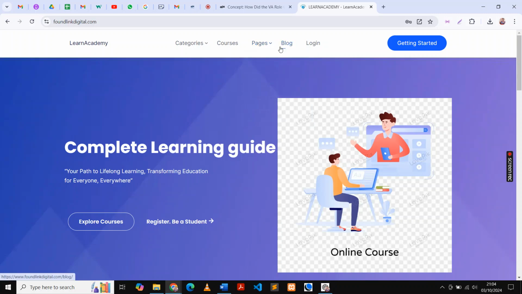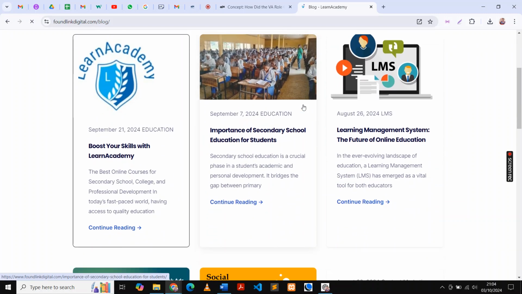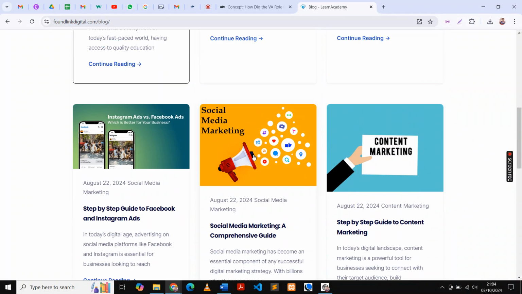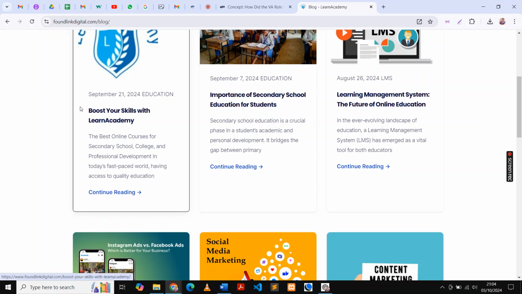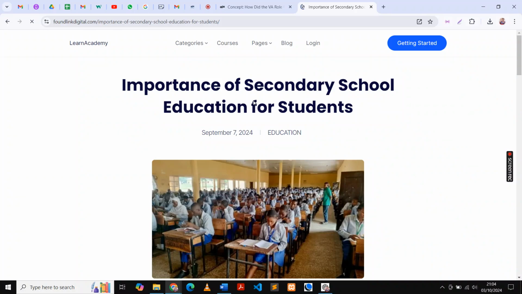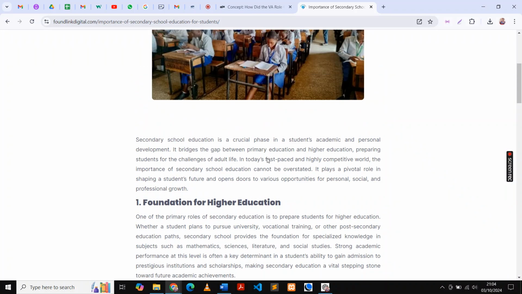And if you want to read what we write, if you want to read how to pass examinations, you can open here. You will find a lot of articles, a lot of writings which are important, which are useful. For example, here, boost your skills with Learn Academy, importance of secondary school education. If I open this, it will give us this. So you read all this in order to learn new things.